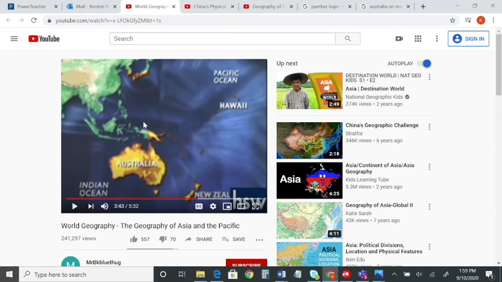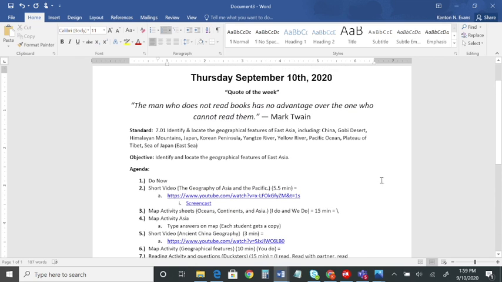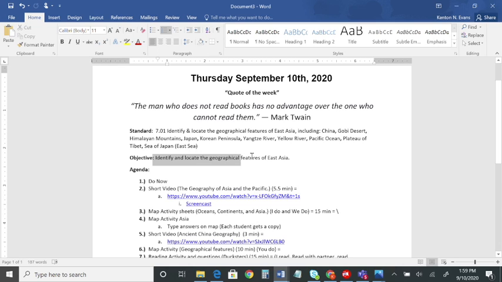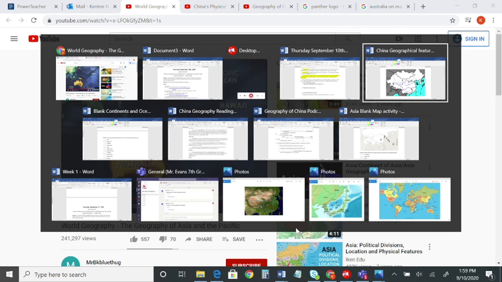All right, we're going to stop right there. So I just want to kind of give you all a visual of some of the places that we're going to be identifying on our maps today. So if you look here, we are just focusing on East Asia. So our objective and our standard tells us to identify and locate the geographical features of East Asia. So we're going to take a look at those areas that I just talked about at the end of that video here. But before we get into that, let's make sure that we understand where exactly in the world Asia is.